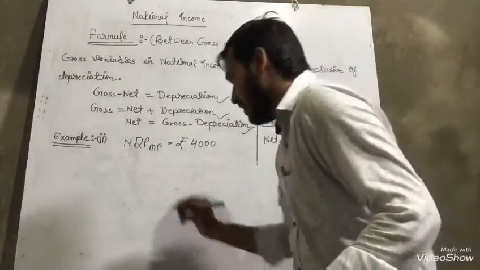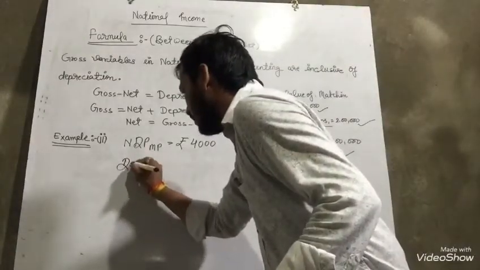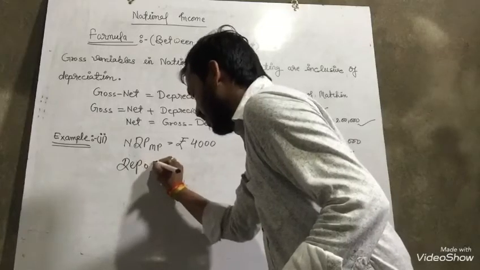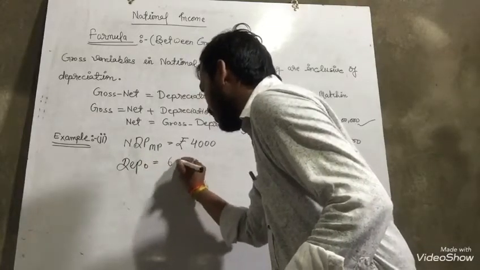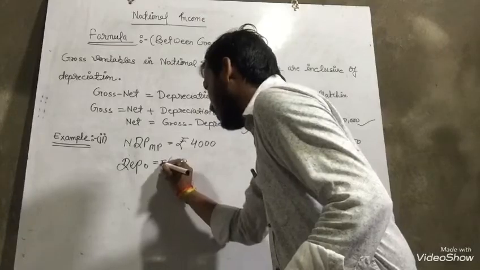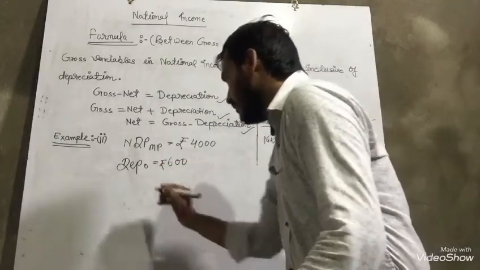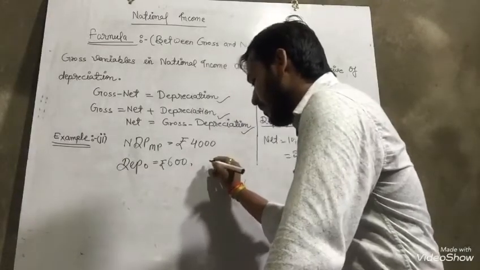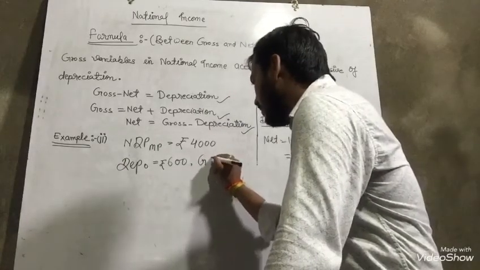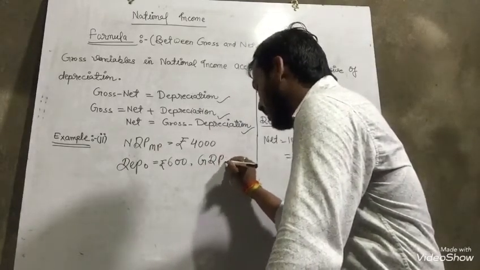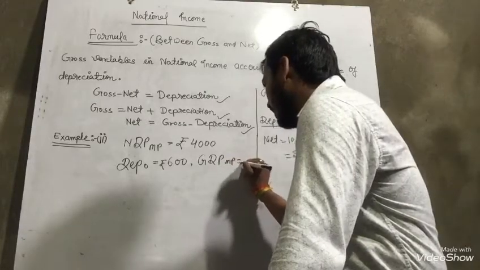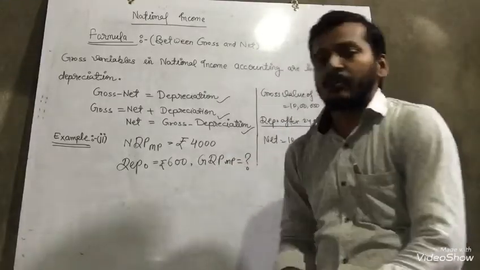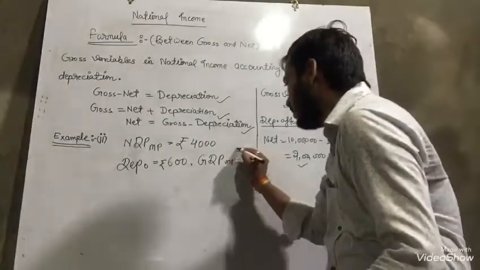Okay, next, depreciation is given, rupees 600, and calculate GDP MP. That one we have to calculate.